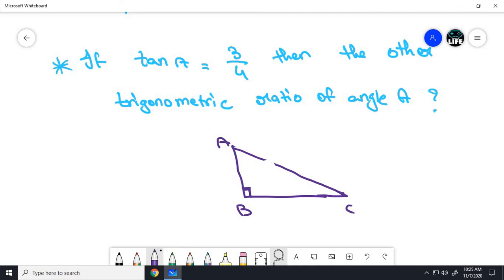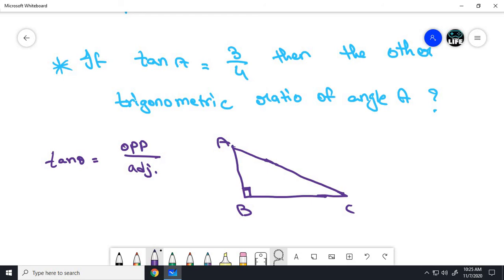In computer it is somewhat difficult to draw a right angle in an exact manner. If you are doing it in public exams, just draw it with a scale and protractor, otherwise you won't get marks. As we know, what is tan theta? Tan theta equals opposite side by adjacent side.